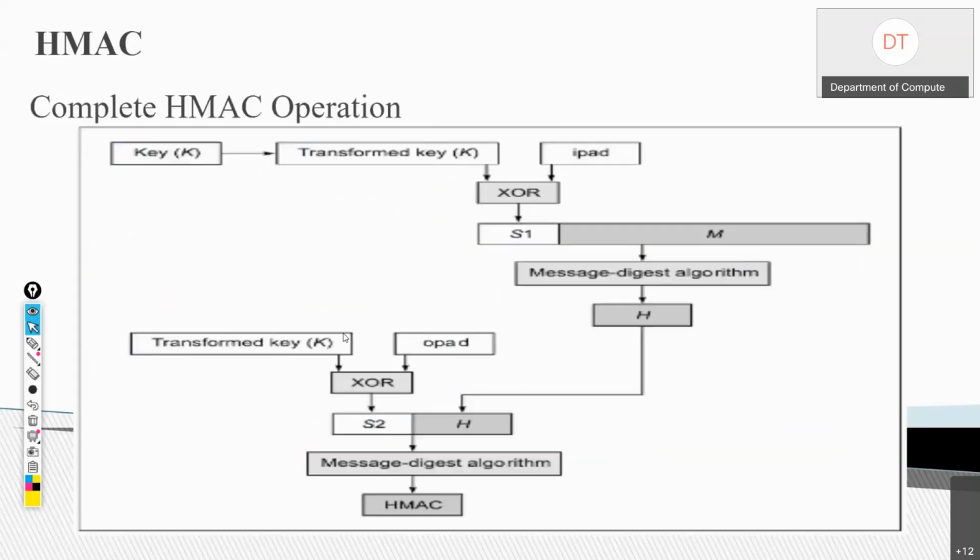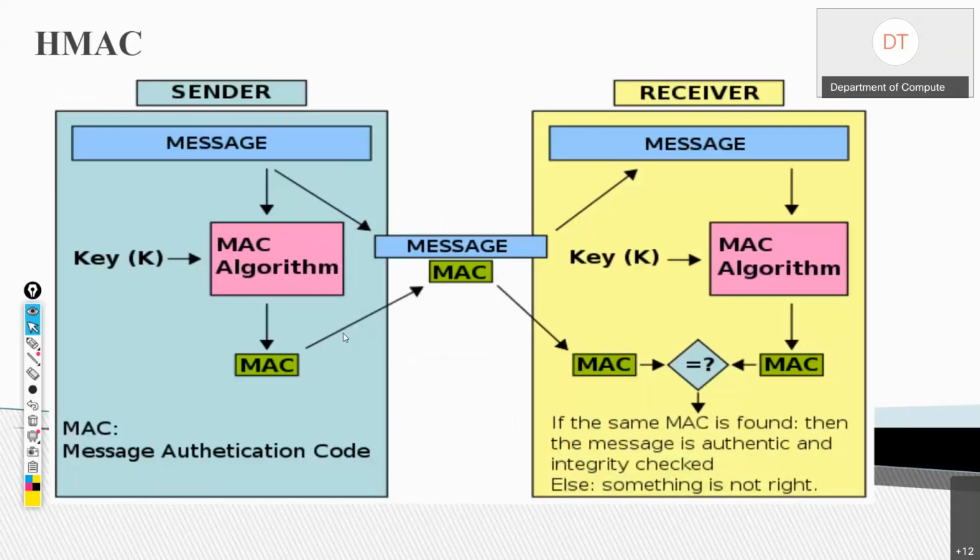So this is the complete operation of HMAC. Basically, the sender has the message. He generates a MAC using the MAC algorithm and the key, and the message and MAC are sent to the receiver. With HMAC also the same process is followed. The receiver will again calculate the MAC using the MAC algorithm because he also has the key. If the MAC is the same, then the message is authentic and integrity is checked. Otherwise, there is some problem.